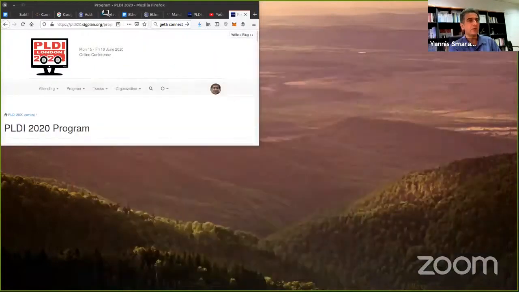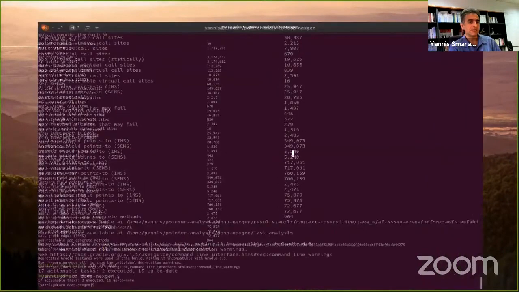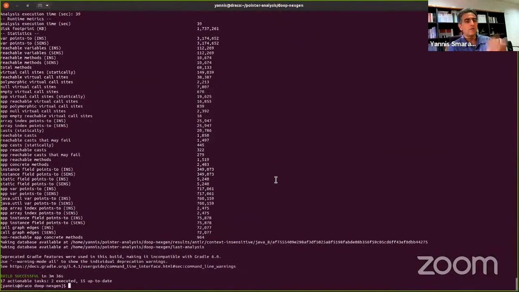advertising presentation of DOOP. And what I'd like to do next is just give you an idea of command lines, how you actually invoke it, and what you see when you invoke it.